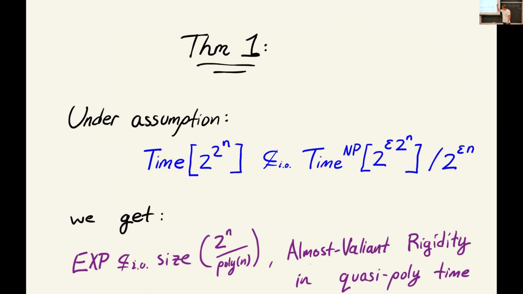And using this in the connection to these explicit construction problems, we can say that under this assumption, first of all, we get that EXP requires very, very close to maximum circuit complexity, so 2 to the n over poly n. You can think of this as the same as saying there's a quasi-polynomial time explicit construction of a very, very hard truth table. And we get various other explicit constructions, like rigid matrices that we can print in quasi-polynomial time that have very, very close to Valiant rigidity parameters.